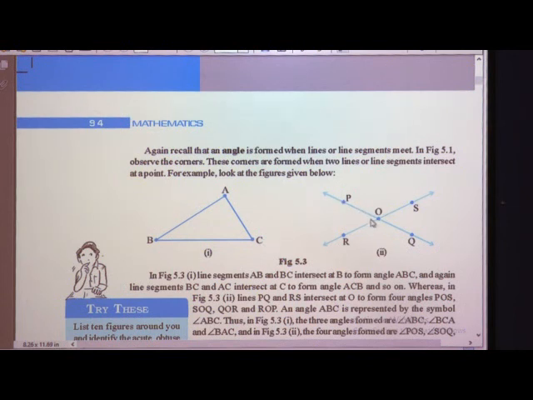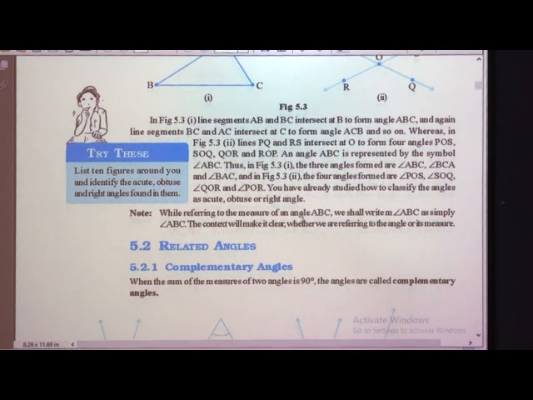Here we have line PQ and line RS. They intersect at point O, intersect is nothing but the point of meeting. So, where the lines intersect at point O, an angle is formed when the line segments meet. And three line segments meeting form a triangle. So, in short, we have just recalled this, and today we are going to learn some different types of angles.